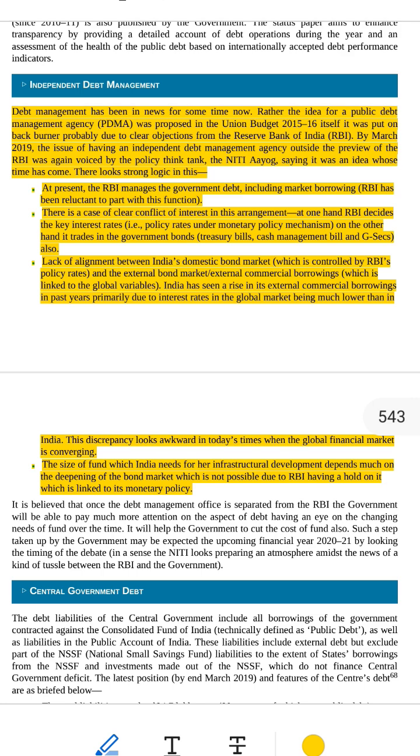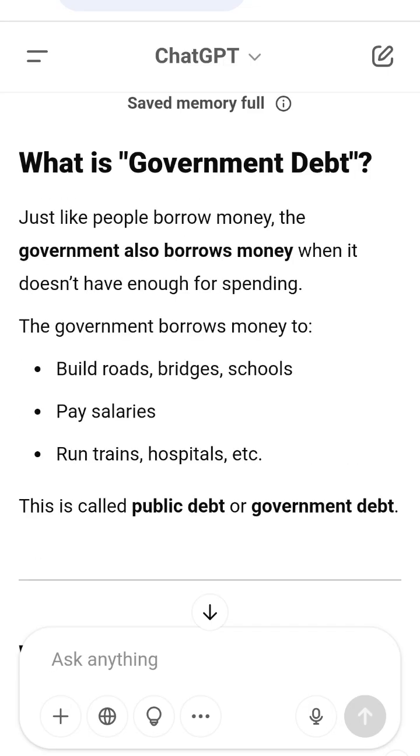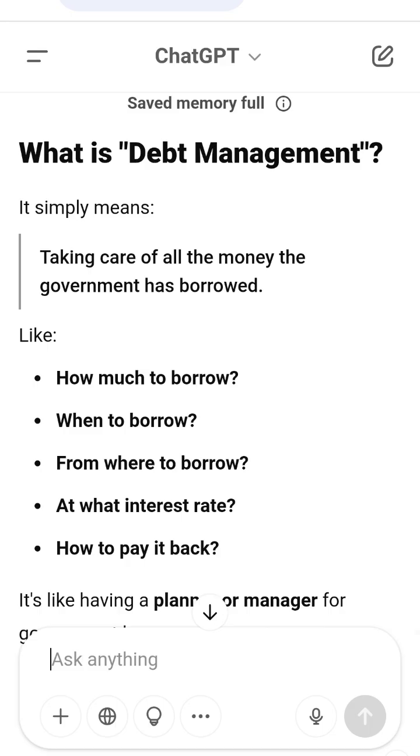3. Need for a separate expert agency. So some experts said, let's create a new team called Public Debt Management Agency, PDMA. Their job would be only to manage government debt, decide how to borrow, from where and when, and think only about getting the best deal for government borrowing. No conflict of interest.